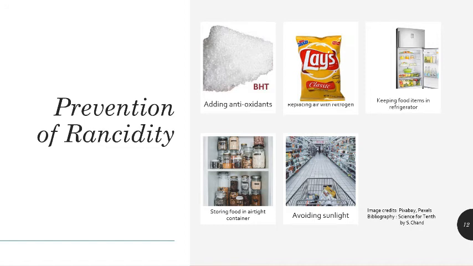Methods to prevent rancidity. Rancidity can be prevented by adding antioxidants to foods containing fats and oils. Antioxidants are actually reducing agents. When they are added to foods, then the fats and oils present in them do not get oxidized easily and hence do not turn rancid. Replacing air with nitrogen. In bags containing potato chips and other similar stuff, the air is quite often replaced by nitrogen. This checks their oxidation as well as rancidity.